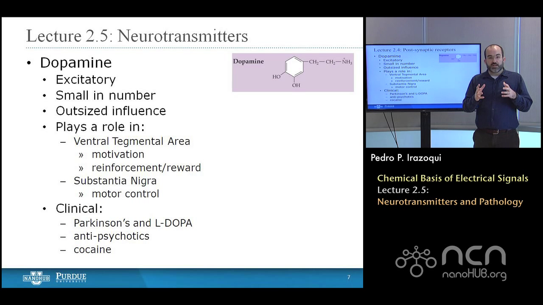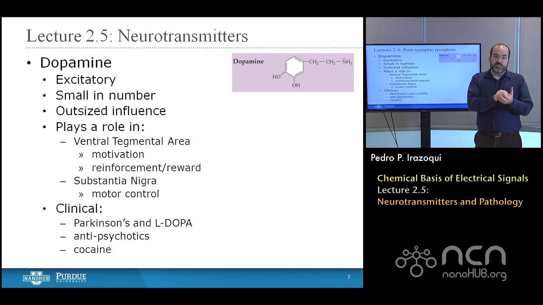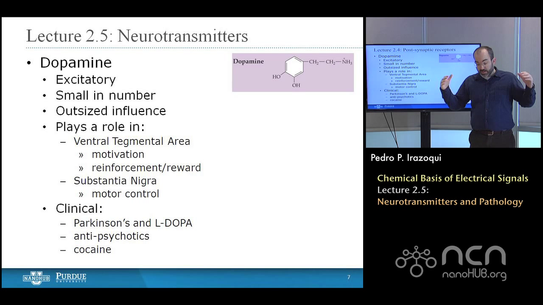And dopamine reuptake inhibitors, like cocaine, lead to the effect that when an action potential arrives at the terminal and opens the voltage-gated calcium channels, the calcium flows in. That calcium leads to the vesicles bonding with the membrane. Those vesicles bond with the membrane, they open up, they release the neurotransmitter. When it's not reuptaken, you have that concentration of neurotransmitter for a longer period of time, which means that the effect of that neurotransmitter is increased, it's exaggerated. And so you have a net result of excess dopamine.